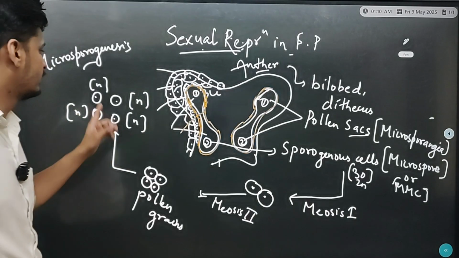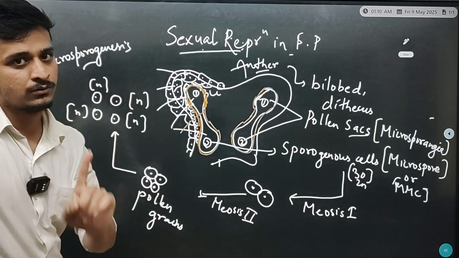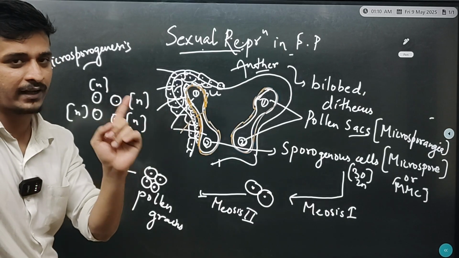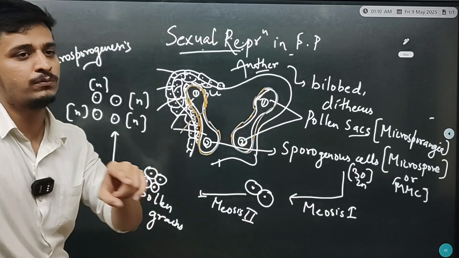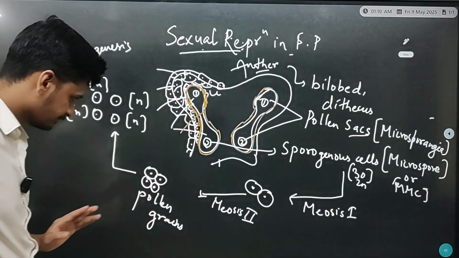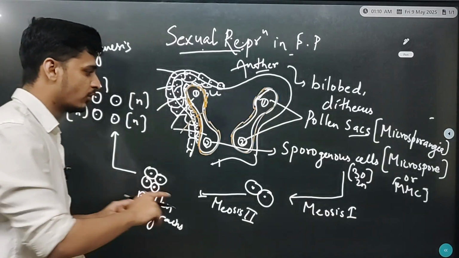And these 15 chromosomes will fertilize the 15 chromosomes of the egg, as we'll see in the female gametophyte, and they will result in a diploid new plant, a new flower. So that's why meiosis is there.